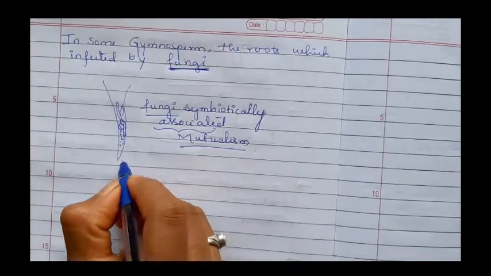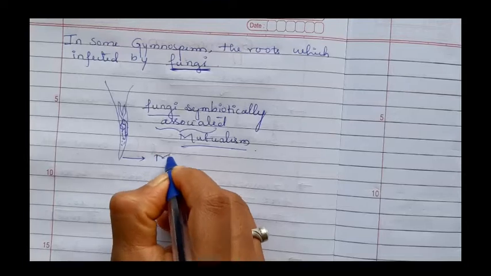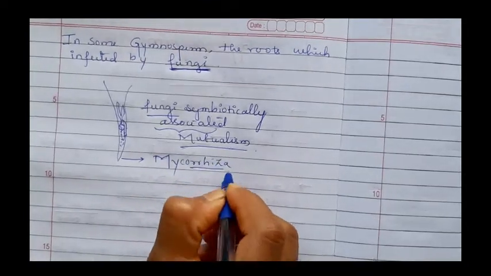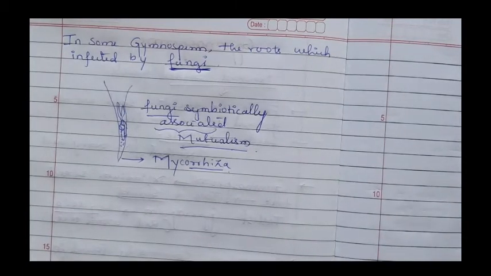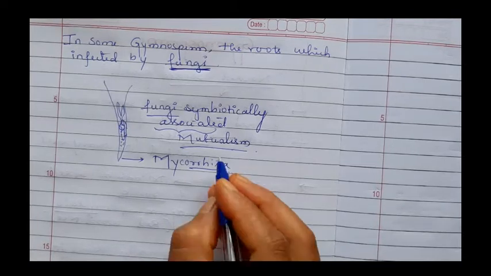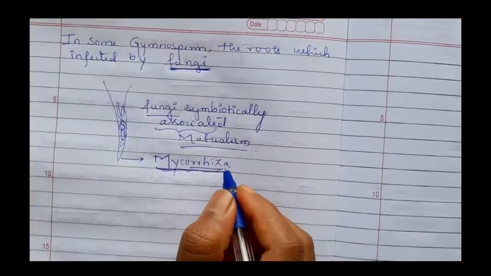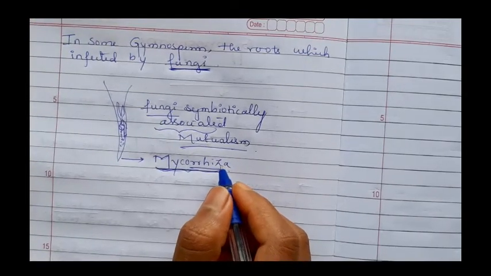Such roots are called mycorrhiza. Any plant roots which are associated with fungi are known as mycorrhiza.